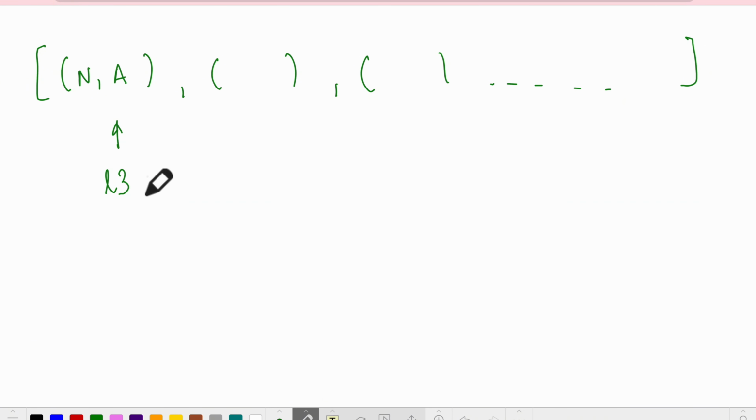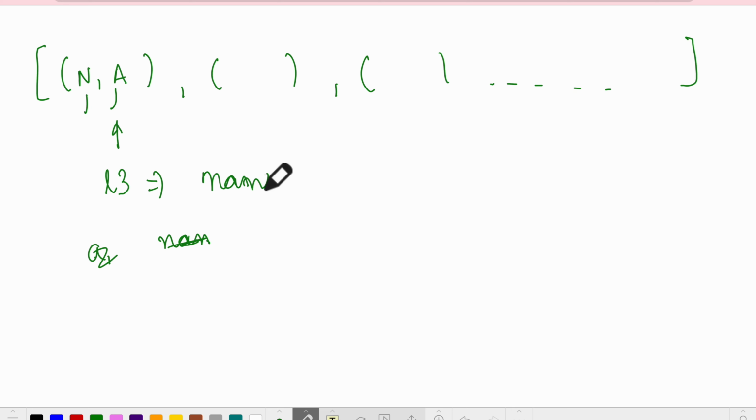Now remember, we can also write A comma B, or we can write name instead of L3, if I want to access the elements. Remember the tuple class where I showed how you access the elements inside a tuple. You can also write, instead of L3, name. You can name it anything.